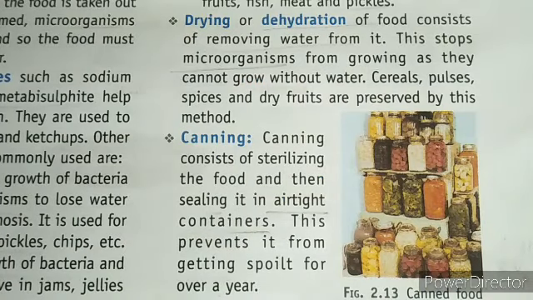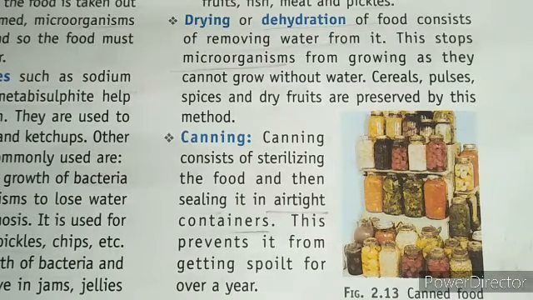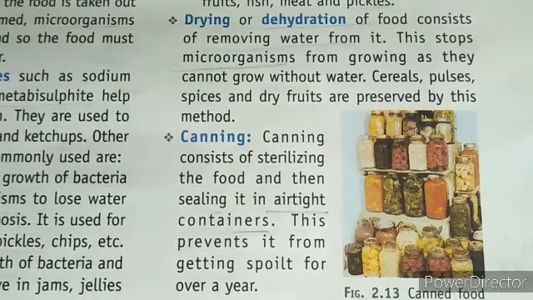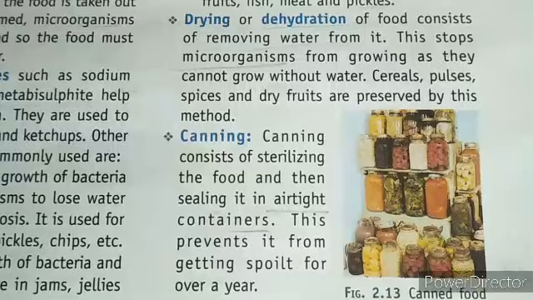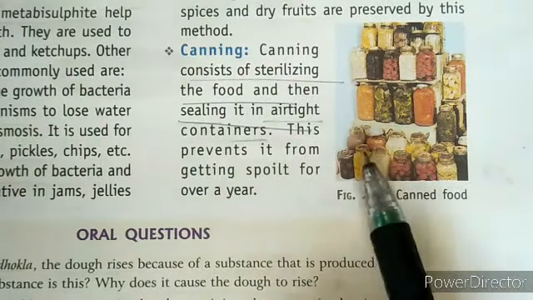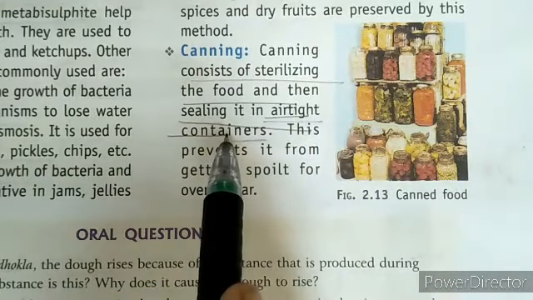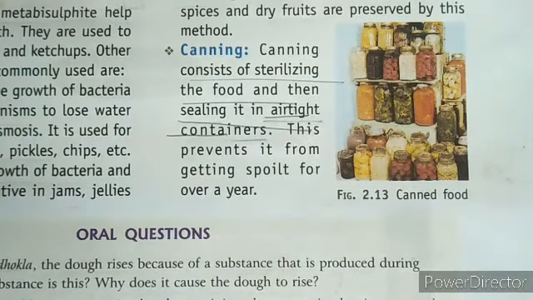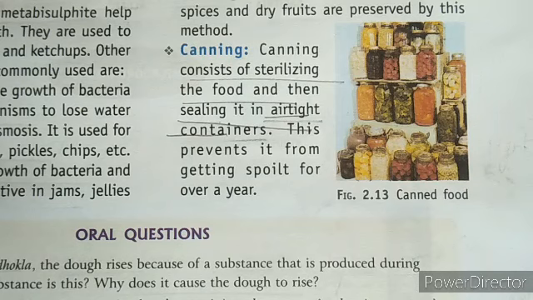Next we have drying or dehydration. When you dehydrate things, that is, remove the water from the food items, they can be stored for a longer time, for example dry fruits. Next we have canning. In the canning process, food is stored in airtight containers, so it can be stored for a year.